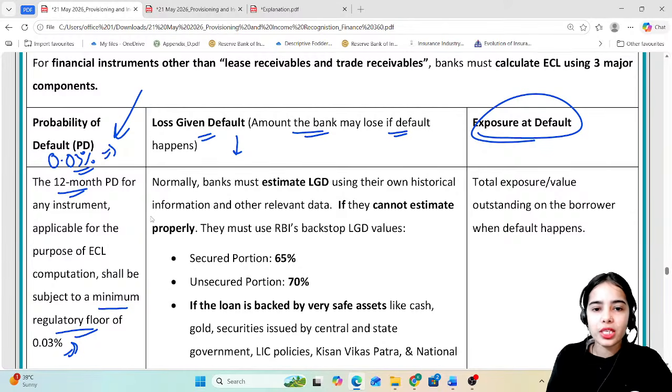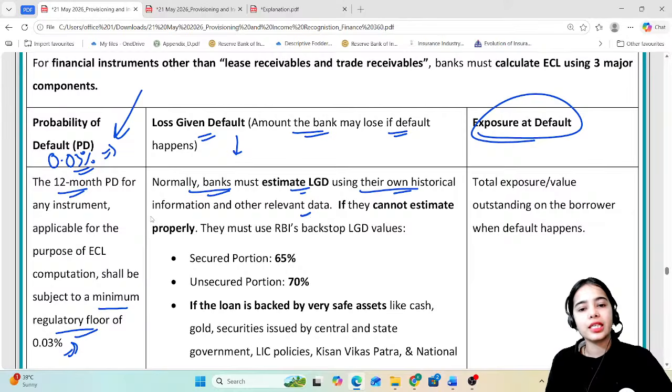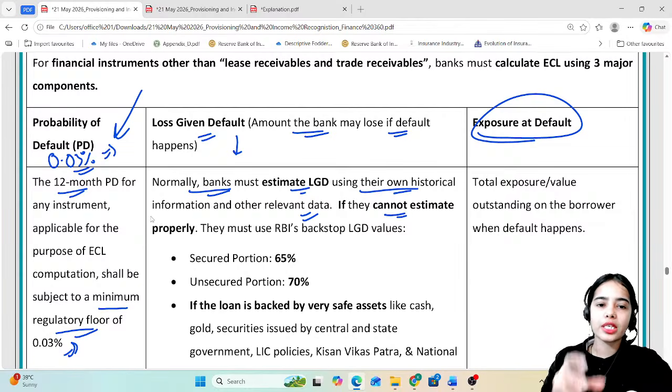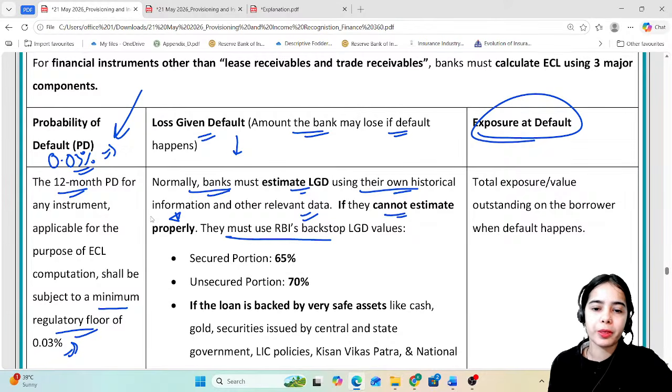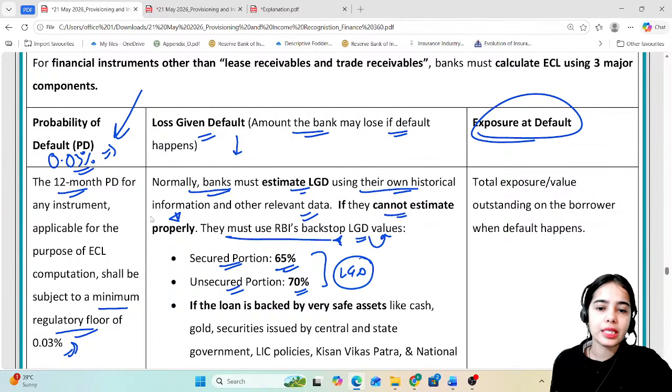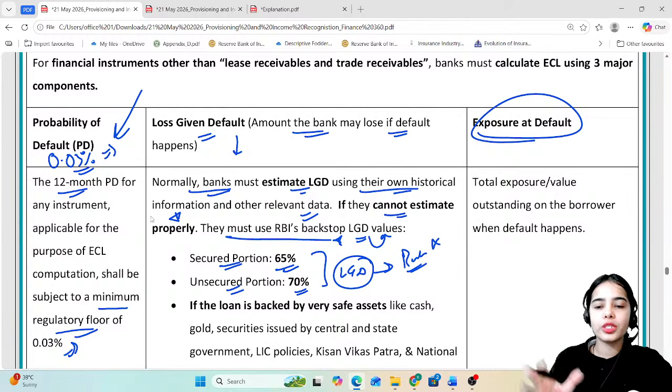Okay. Loss given default. Normally banks must estimate the loss given default using their own historical information and other relevant data that the banks have. If they cannot estimate the loss given default properly, they must use RBI's backstop. RBI's loss given default values are, for the secured portion 65%, and for the unsecured portion 70%. These are the values that the banks have to use if they cannot use their own historical information to get to the loss given default.